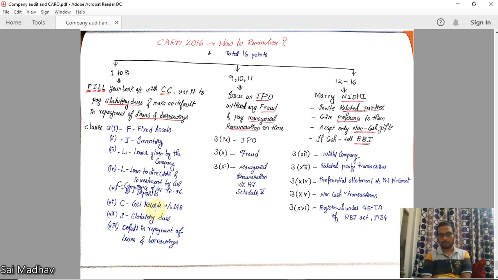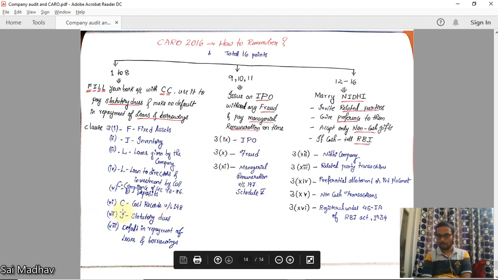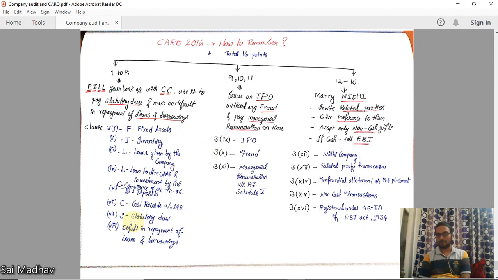That's it. Next one, here you can also see in every point you can obtain management representation. You can obtain a letter from the management. You can include that point in every clause.